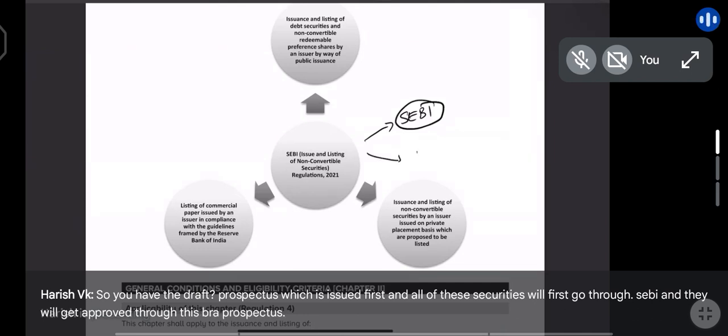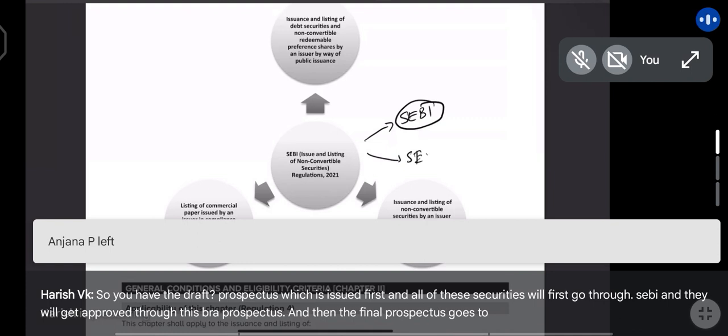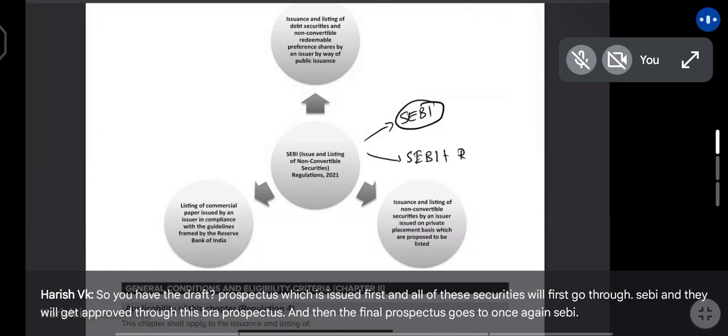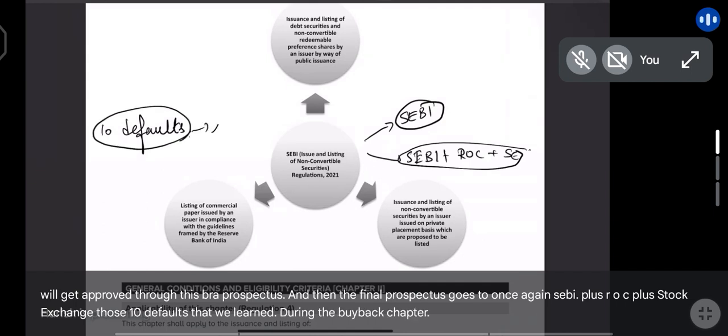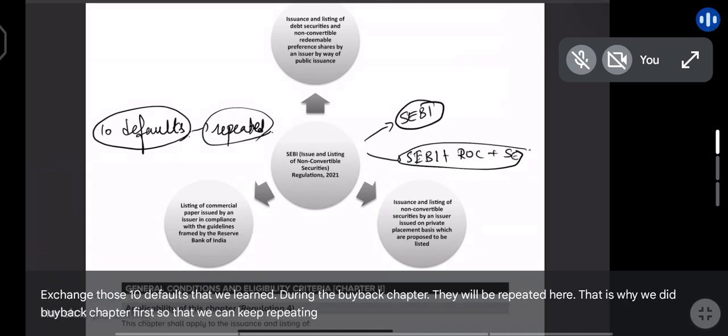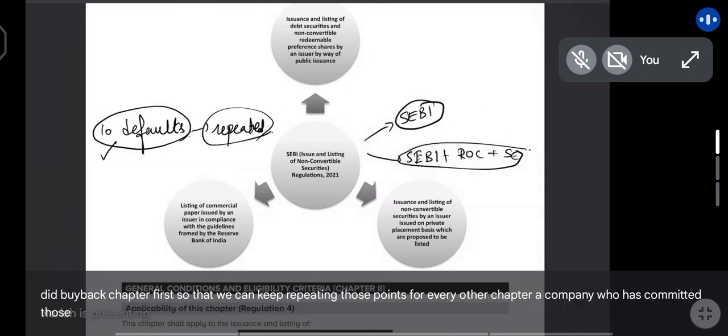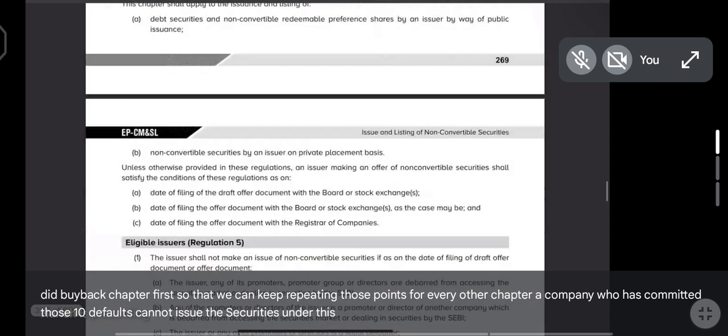And then the final prospectus goes to, once again, SEBI plus ROC plus stock exchange. Those 10 defaults that we learned during the buyback chapter, they will be repeated here. That is why we did buyback chapter first, so that we can keep repeating those points for every other chapter. A company who has committed those 10 defaults cannot issue the securities under this chapter.